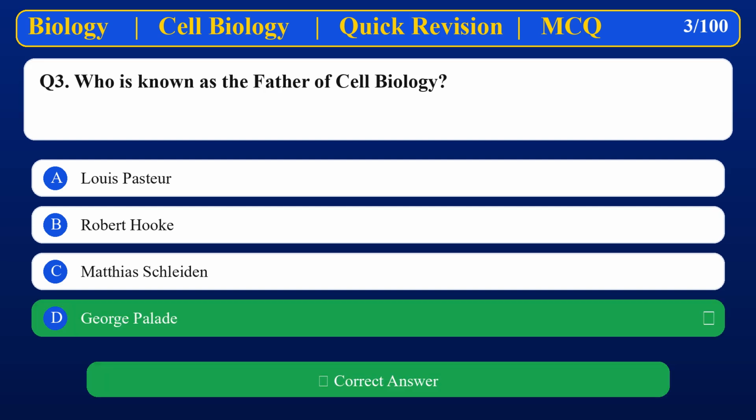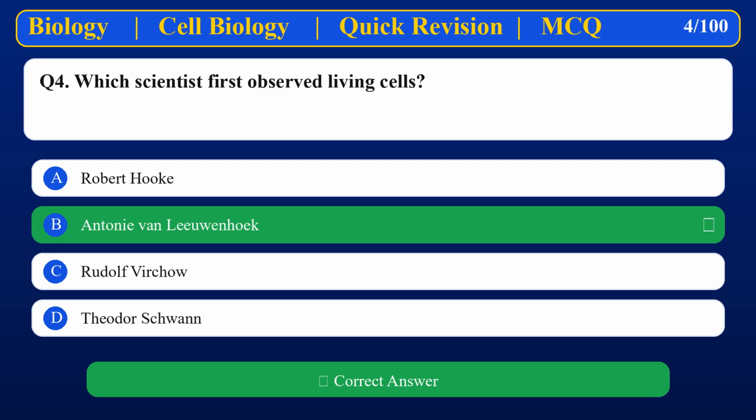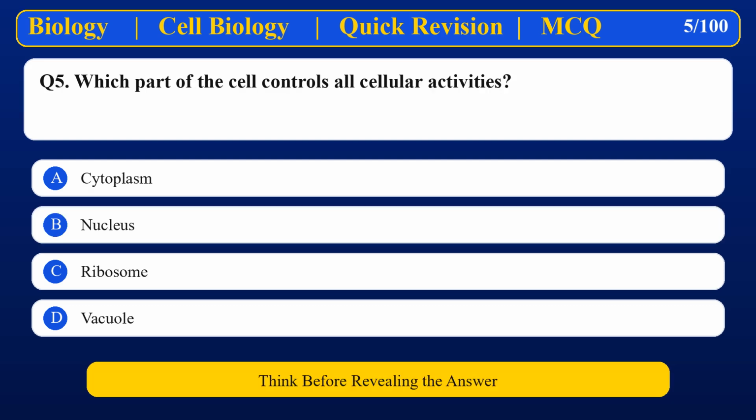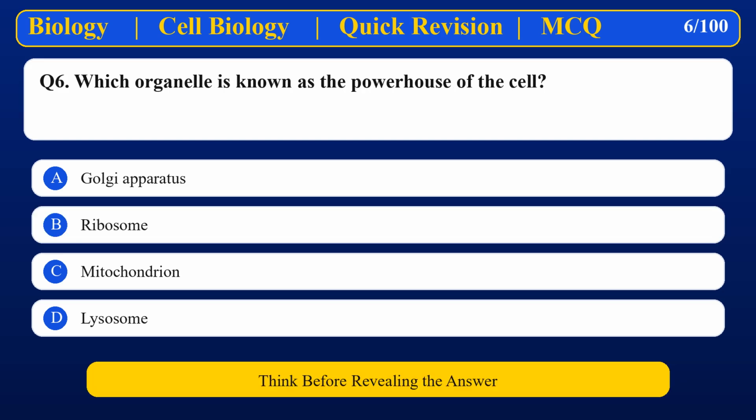George Palade. Which scientist first observed living cells? Antony van Leeuwenhoek. Which part of the cell controls all cellular activities? Nucleus. Which organelle is known as the powerhouse of the cell?